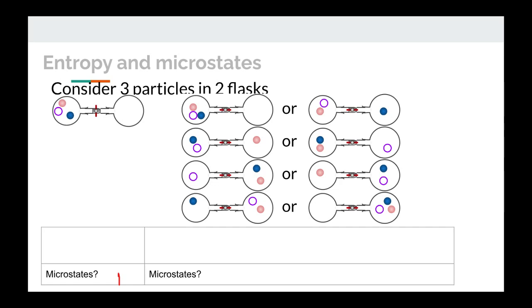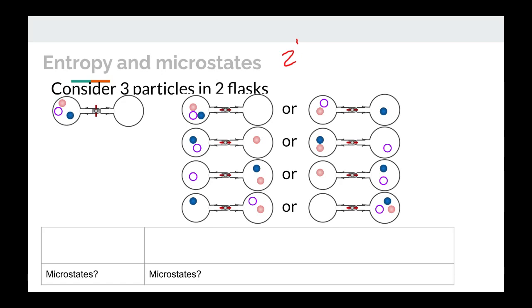We could have blue only on the left, pink and purple on the right, or all three particles could be on the right. Those are the only combinations that we could have, and there are 8 microstates. In the first example, where we had one particle in 2 flasks, after we opened the valve, we found out that 2 to the 1, or 2 microstates were possible.